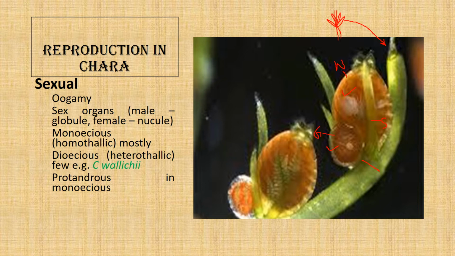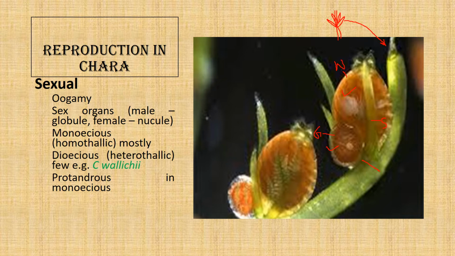So the sexual reproductive organs in Chara are born at the node of the primary laterals and at the axil of the stipules.